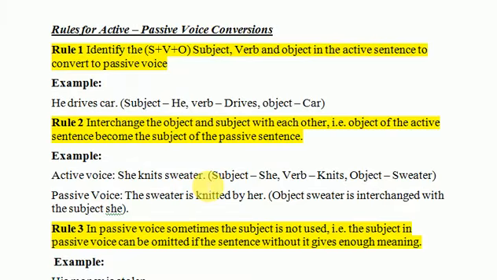sweater is going to take the position of subject she. So here that would be the sweater. The sweater, the object of the sentence, would come first. The sweater is knitted by her, and she is going to come at the last position where the object was, and the verb is going to be changed into the past participle, and an auxiliary verb will be used.